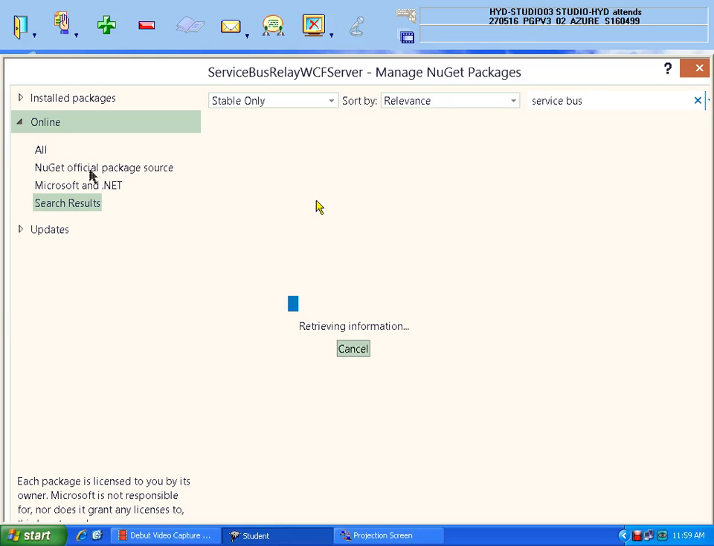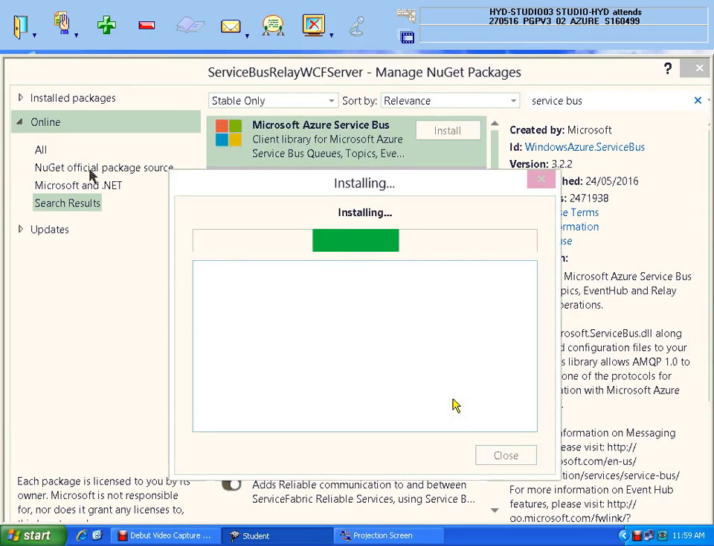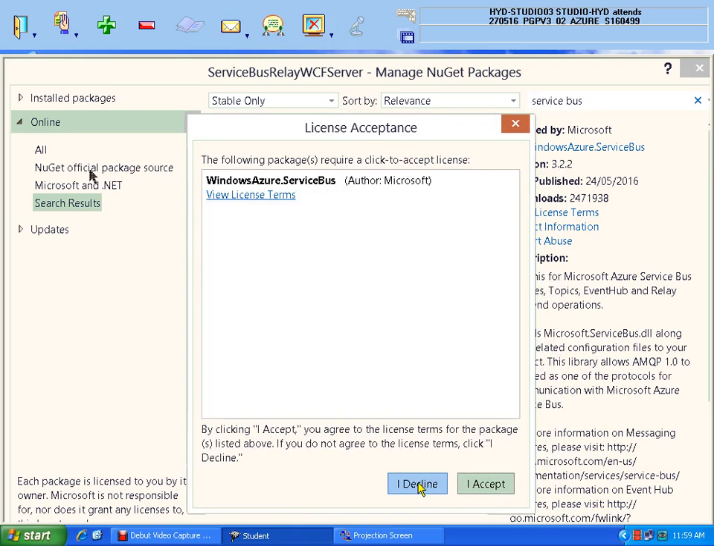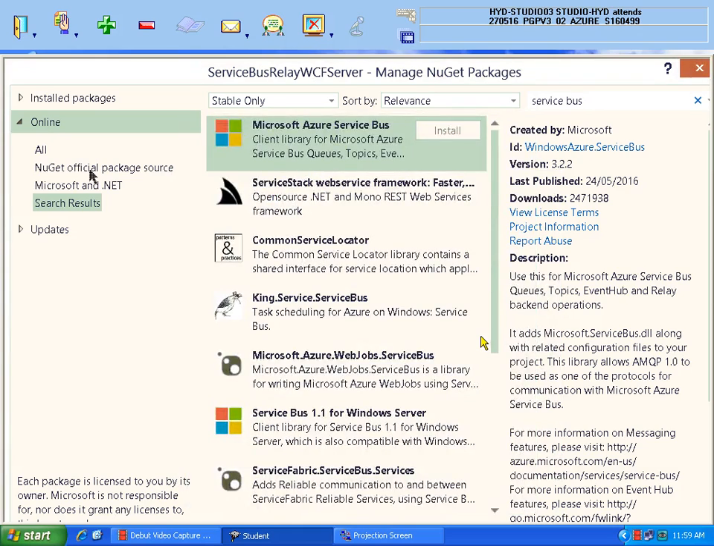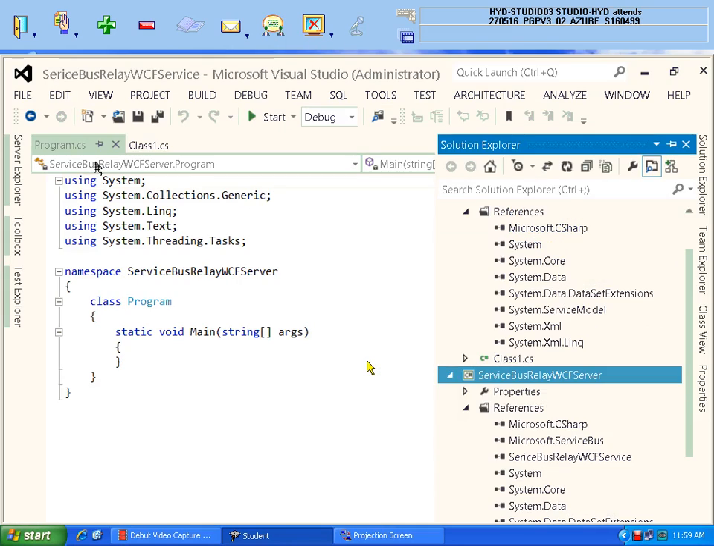Taking time, just wait for the internet connection. See, now you got Microsoft Azure Service Bus. This is the one you have to install. Click on install, decline and accept will be there. You click on I accept, so it is doing the installation. Done. Green color means done. Internet connectivity is required, then you close the window. So good, the first 3 steps are done.